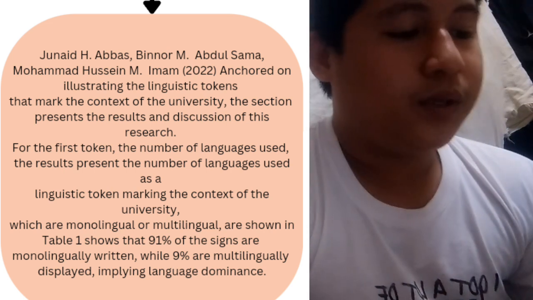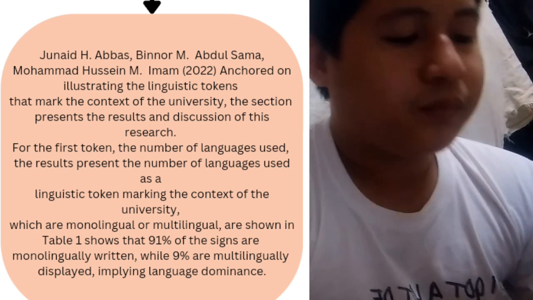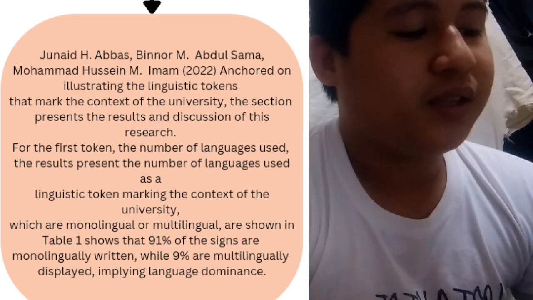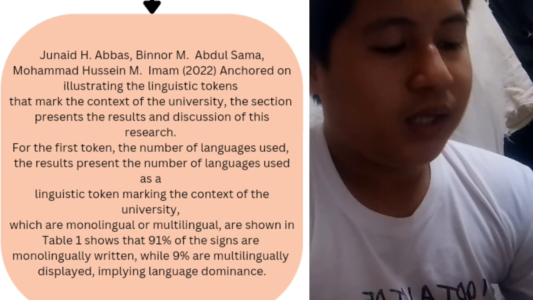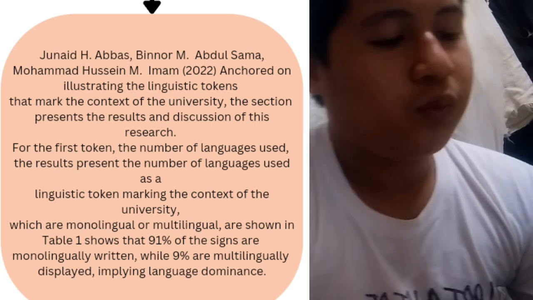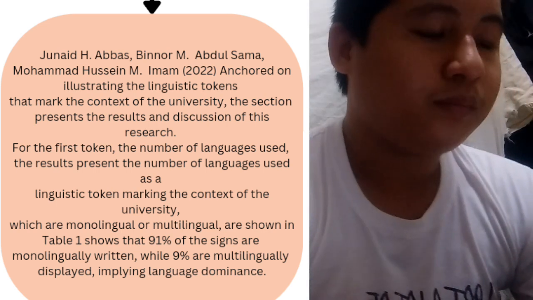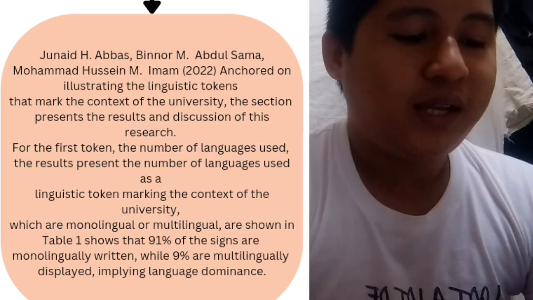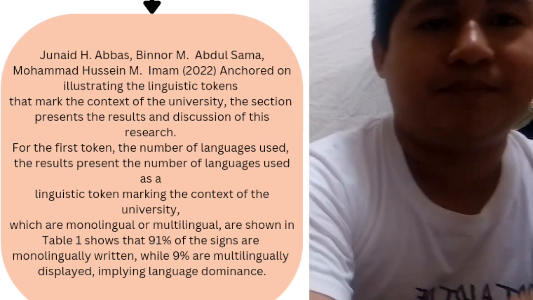For the first token, the number of languages used, the result presents the number of languages used as a linguistic token, marking the context of the university, which are monolingual or multilingual, are shown in table 1, shows that 91% of the signs are monolingually written, while 9% are multilingually displayed, implying language dominance.